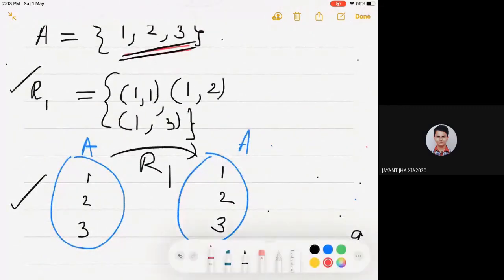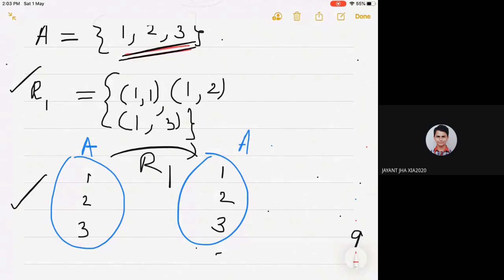In an arrow diagram, what you do is, the image of 1 will be 1. The second element of each ordered pair is known as the image of the first element of each ordered pair. So according to R1, image of 1 is 1. Also, image of 1 is 2. So I can draw the arrow diagram like this. Also, image of 1 is 3. Got it?